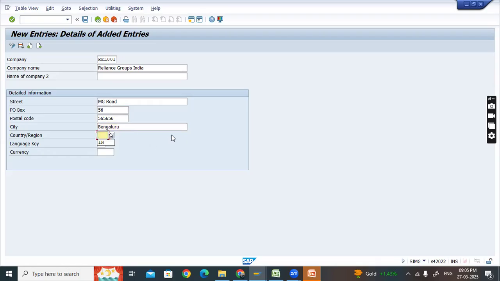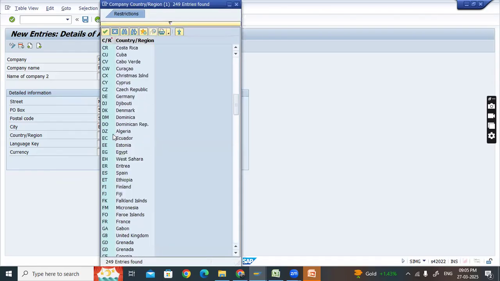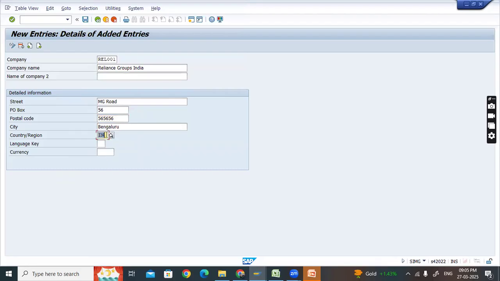Country. See here, this is called the search icon. If you click on the search icon, the system will give you the list of available options. You can select from the list, or you can also type the country directly.